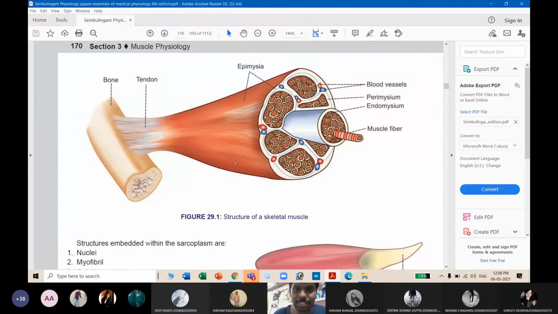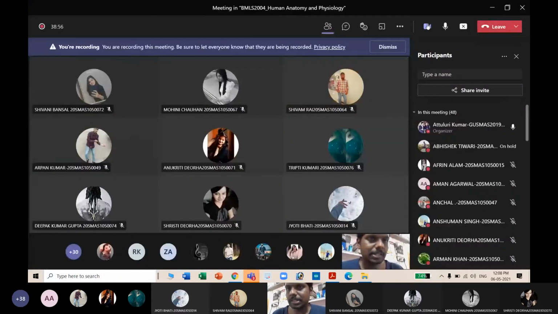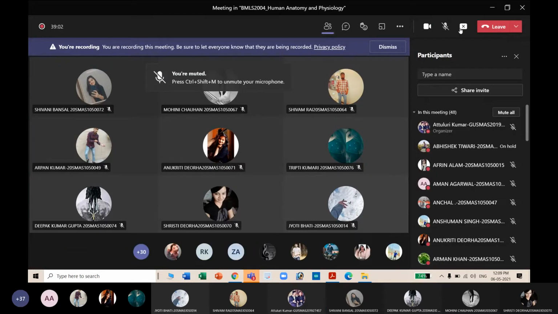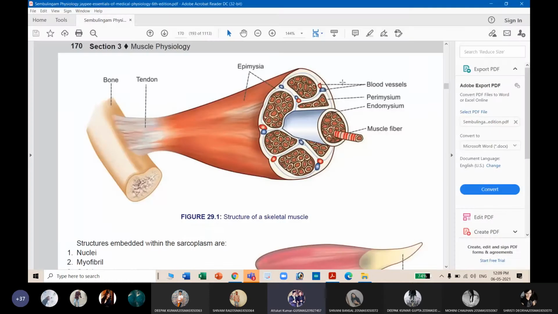Okay, students, listen. The outer layer is called fascia. Then beneath the outer layer, it has a second layer called epimysium. Now after epimysium, this muscle is kept in a group of rods, a group of threads, I can say.